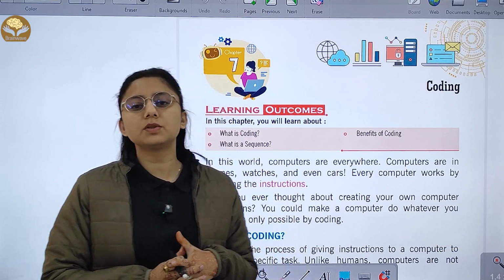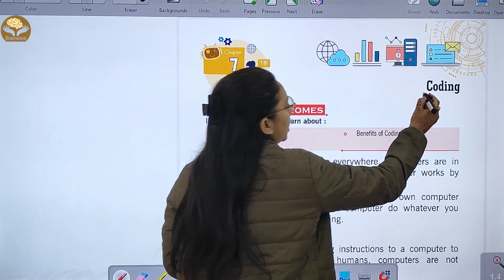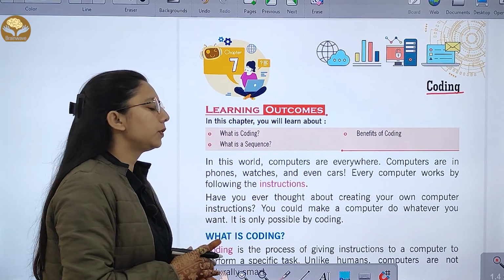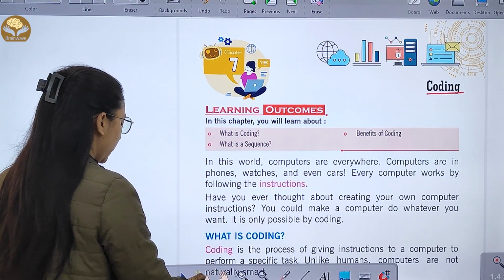Children, let's start with chapter number 7, coding. In this chapter, we will study what is coding, what are the benefits of coding, and what is a sequence.